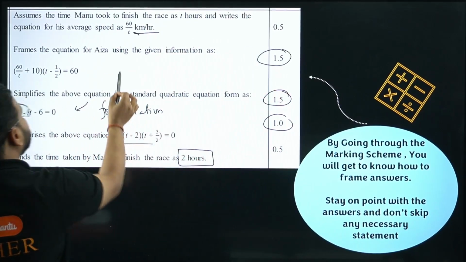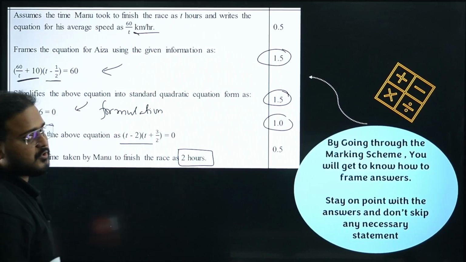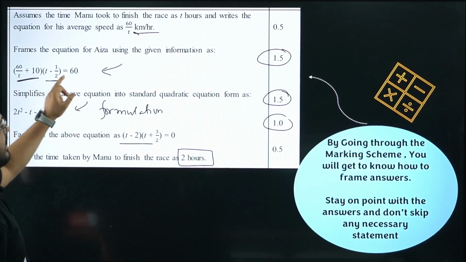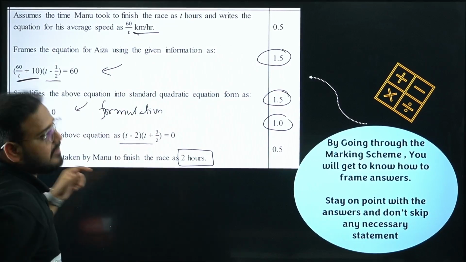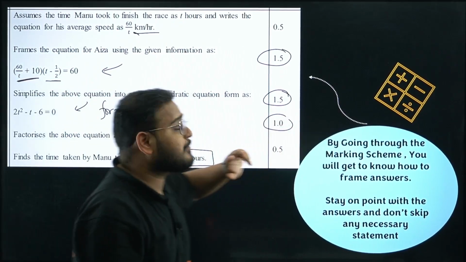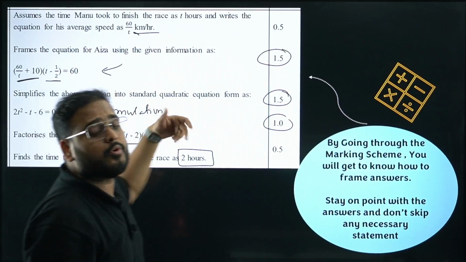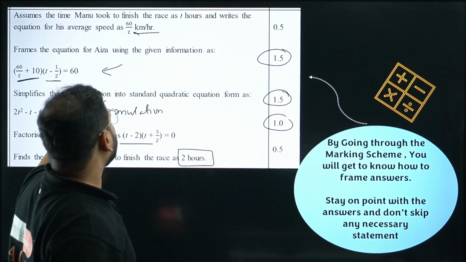Please check this part. What is this going to be, sir? Speed. What is this, sir? Time. So mention this. This is speed, this is time. This is not the answer. You write, the speed with the ISA traveling is going to be 60 by t plus 10 kilometer per hour. Time taken will be t minus 1 by 2. The question is given like that, half hour less. So t minus 1 by 2 hours.